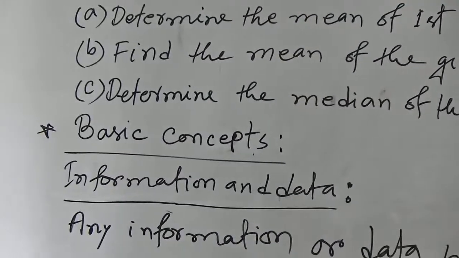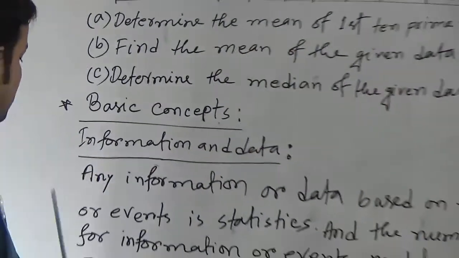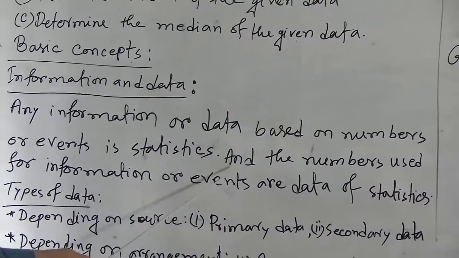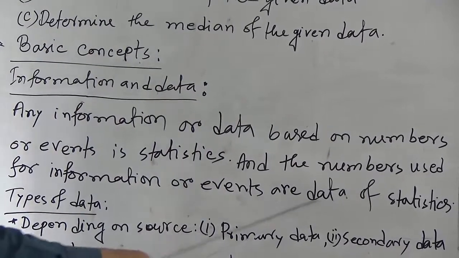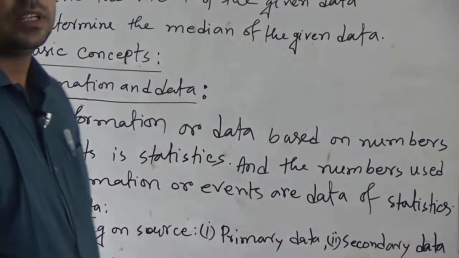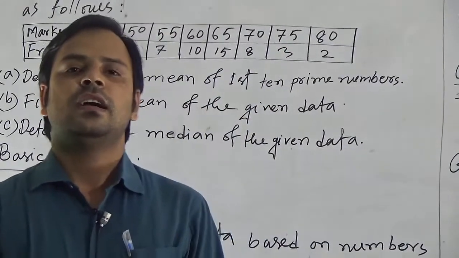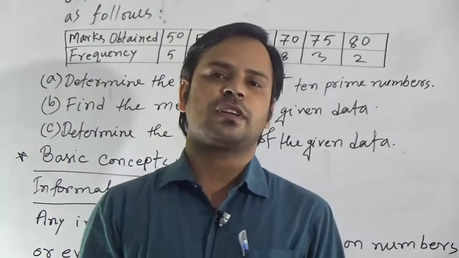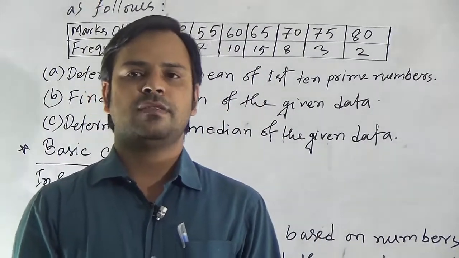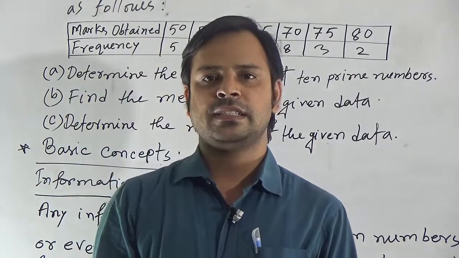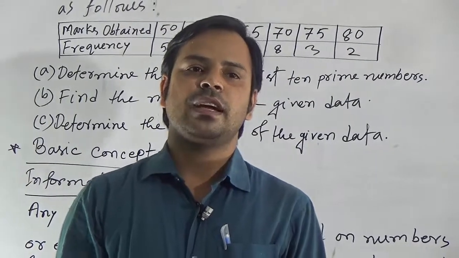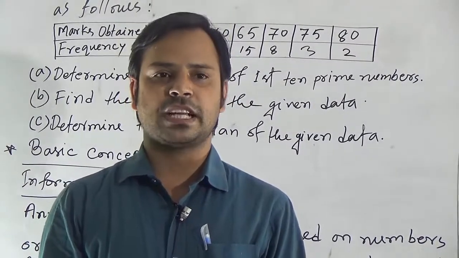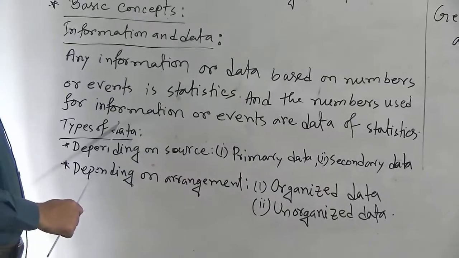Any information or data based on numbers or events is statistics, and the numbers used for information or events are data of statistics. Suppose I say the ages of 5 students of class 8 are 12, 11, 10, 13 and 12. These 5 pieces of information are data of statistics. Okay. Now, let us see types of data.